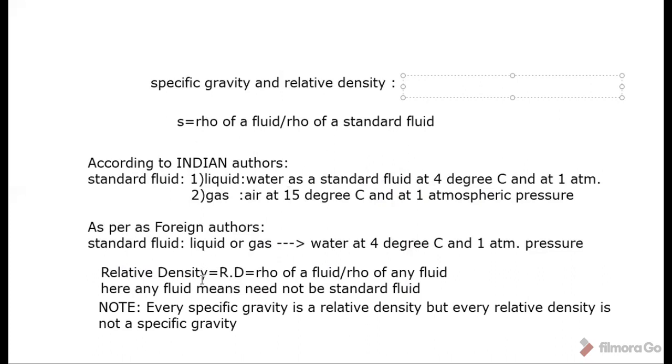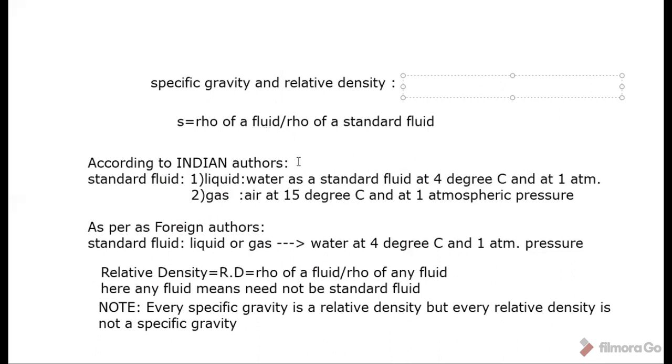But now coming to relative density. Suppose I have oil and mercury, both are there. The density of the oil is 850 kg per meter cube, and the density of the mercury is 13,600 kg per meter cube. Since both are fluids and I want the relative density, we cannot take each separately with respect to the standard fluid.